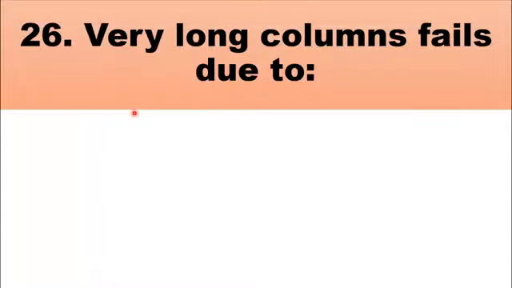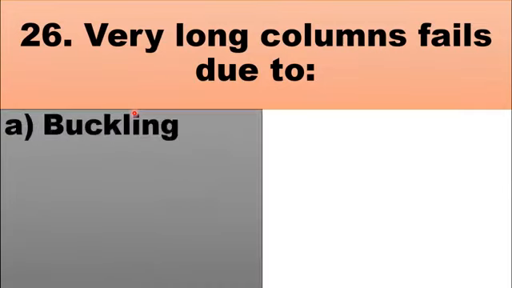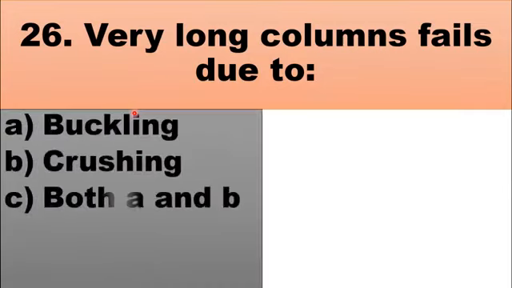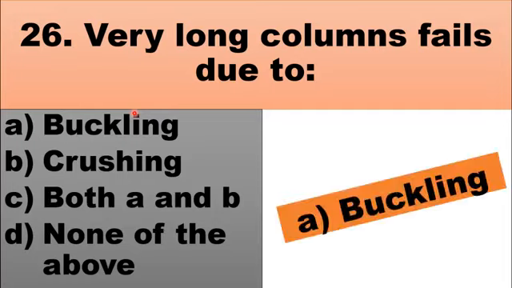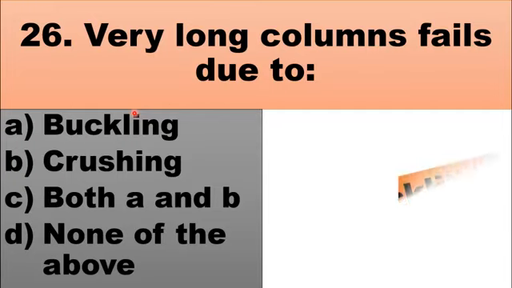MCQ number 26 is, very long columns fail due to. The choices are A, buckling, B, crushing, C, both A and B, and D, none of the above. Short columns fail by crushing, while long columns fail due to buckling. So the right choice for this question is A, buckling.